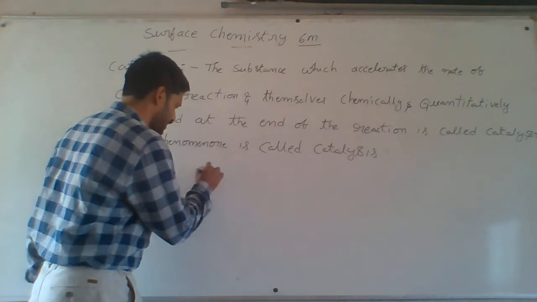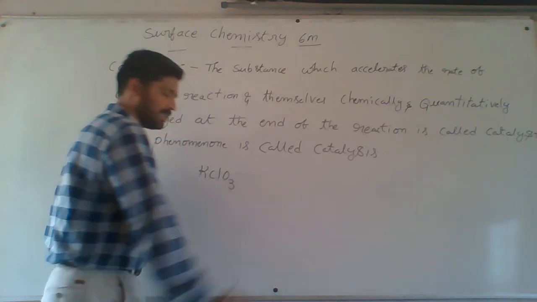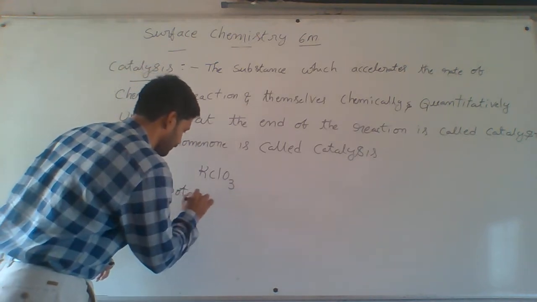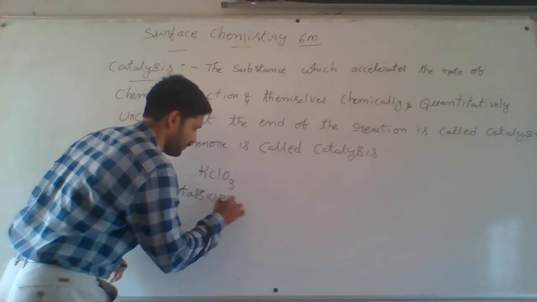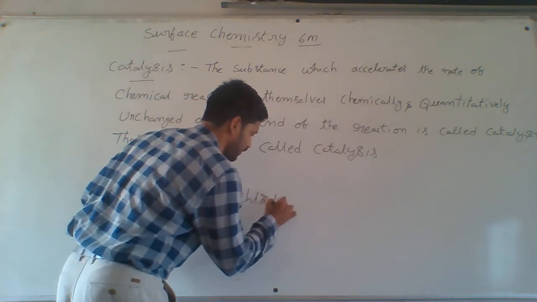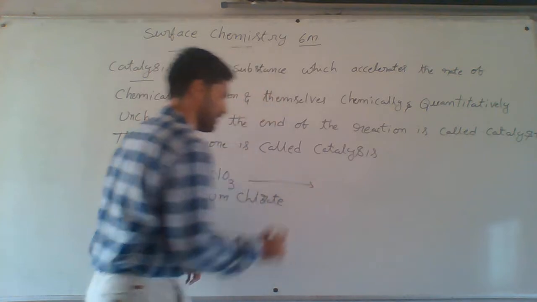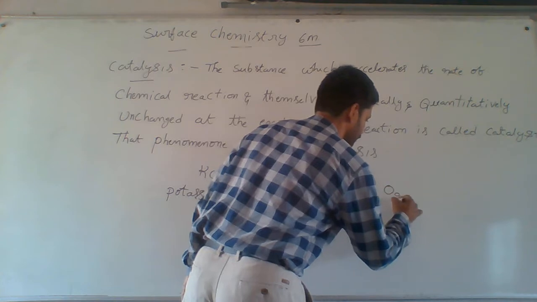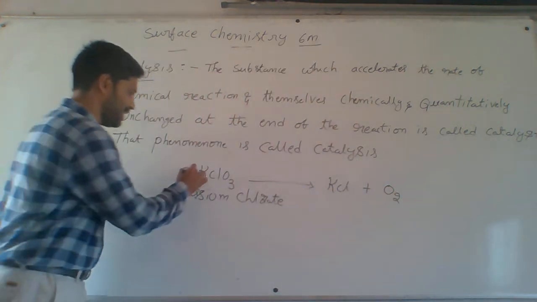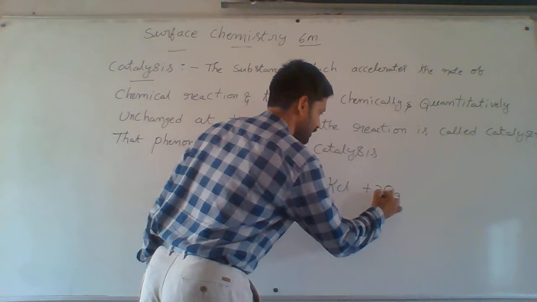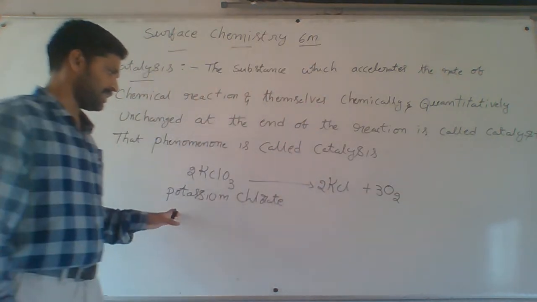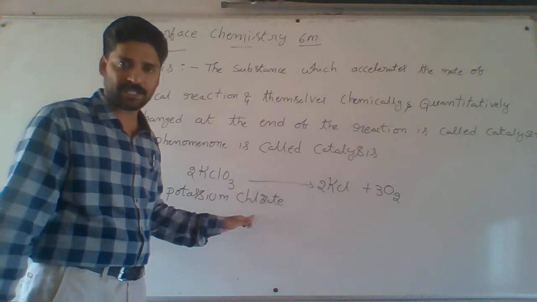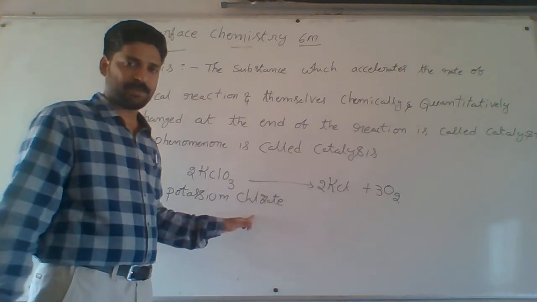For example, I am taking KClO3, potassium chlorate. Generally, thermal decomposition takes place and it forms KCl plus O2 gas liberated. This is the balanced equation. It takes place at nearly 673 to 773 K. High temperature is required and it takes several hours.